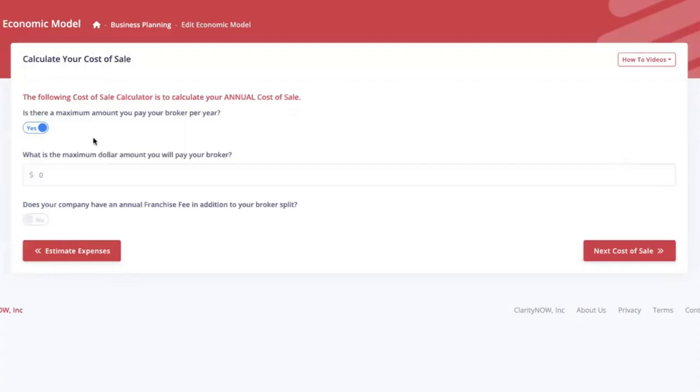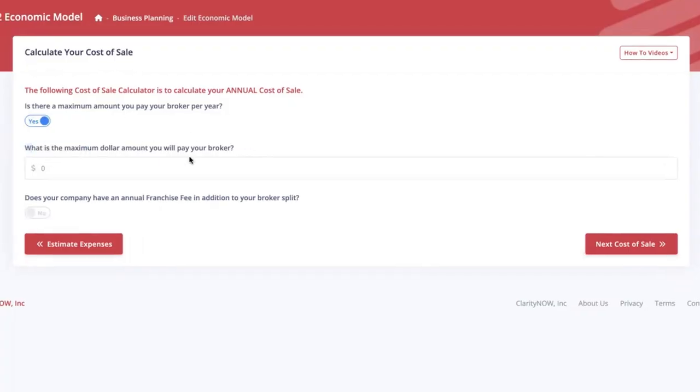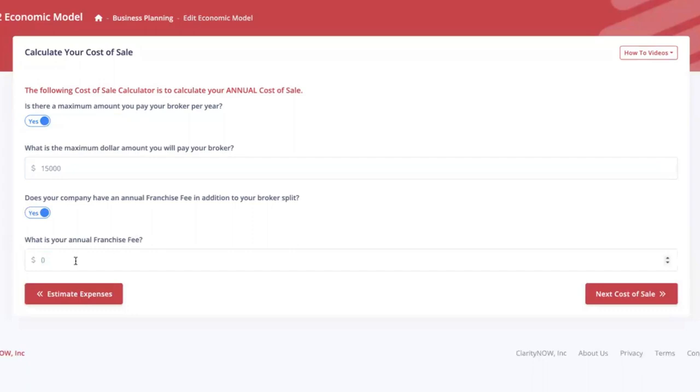Okay, cost of sale. This first question is really important. Is there a maximum amount that you pay your broker? So for some companies, that would be called a cap. If you have a cap or if you have a maximum amount, what is that amount? Let's say that I do, and $15,000 per year goes to my market center or goes to my broker. Does your company also have a franchise fee in addition to your broker split? Let's say the answer for me is yes, and that is an additional $3,000.